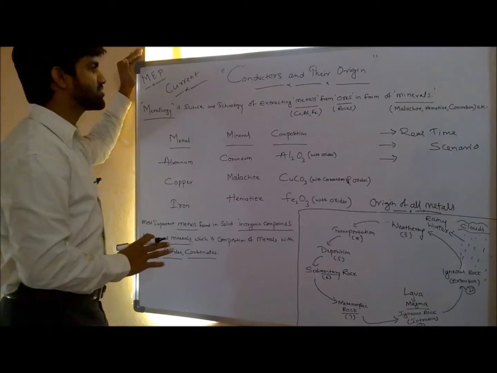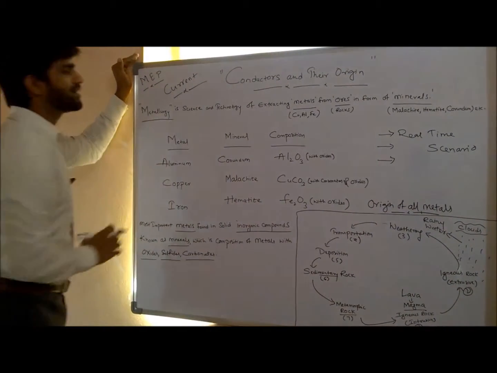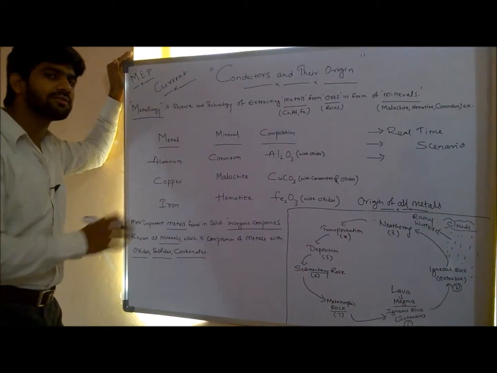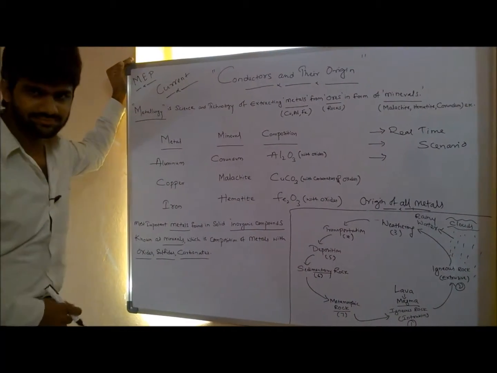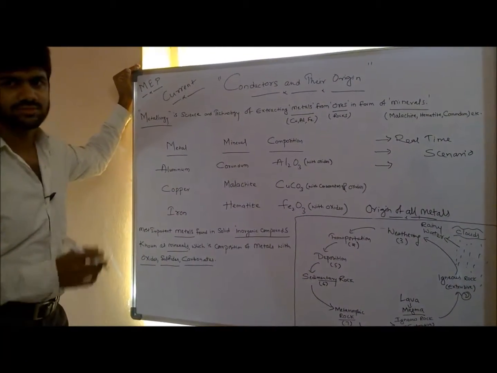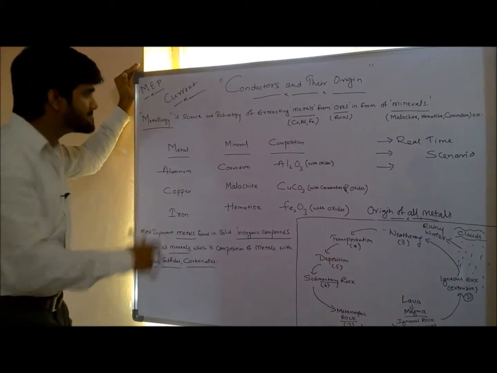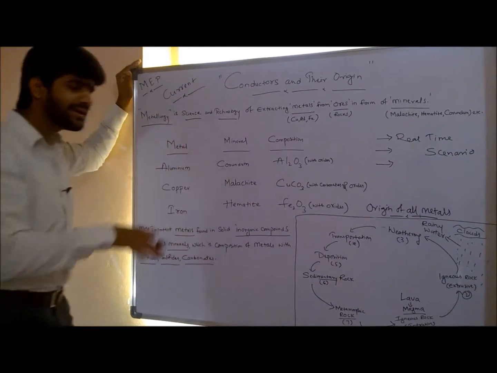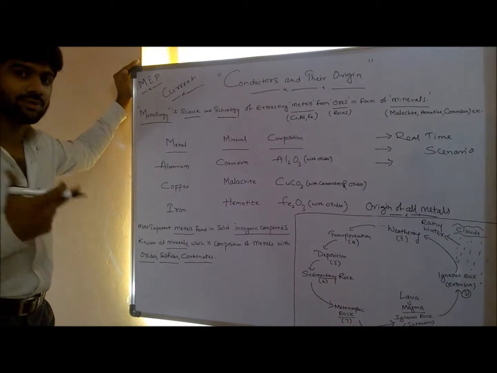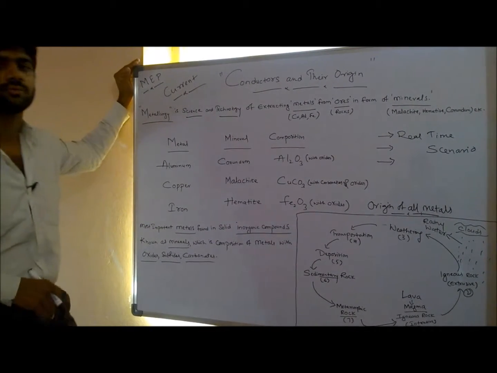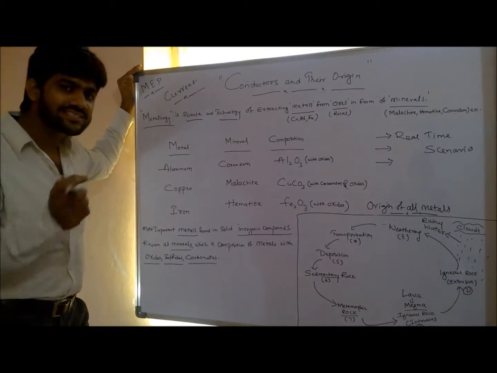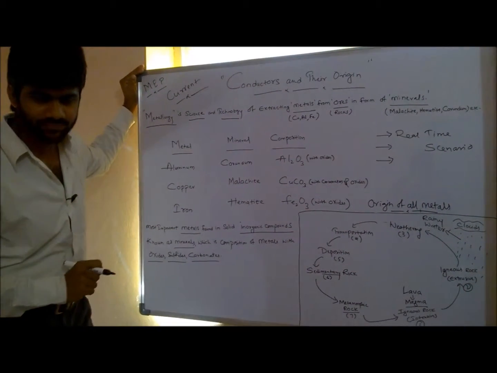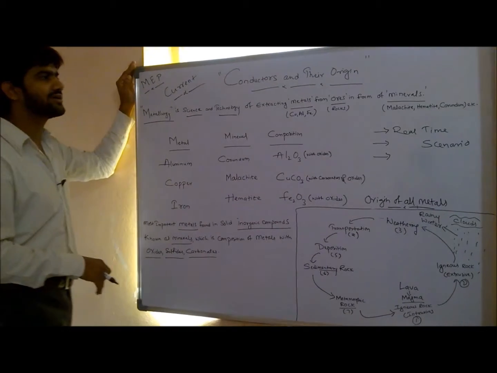So first let's check what metallurgy is. Why are we dealing with metallurgy over here? Metallurgy is the study of metal, or the science and technology of extracting metal. Extracting means from where metals are coming. The next question that comes to mind: from where are the metals coming? Metals we are extracting from the earth crust. How are we extracting it from the earth crust?